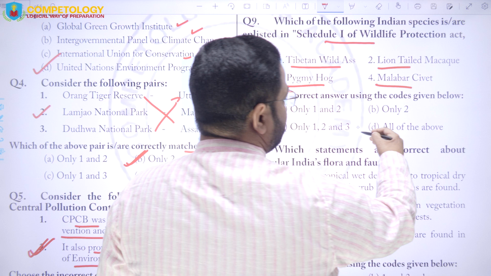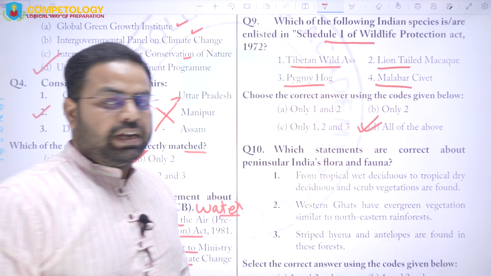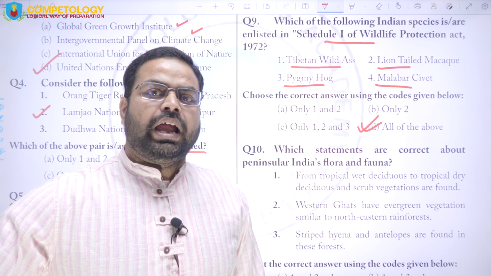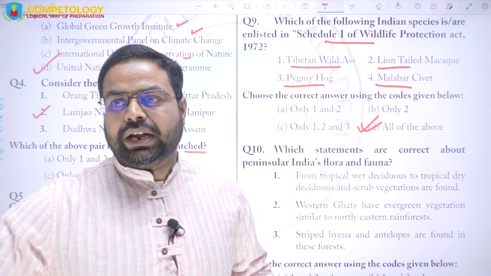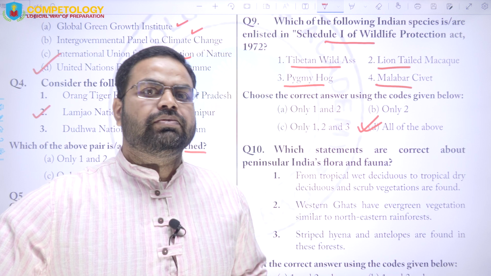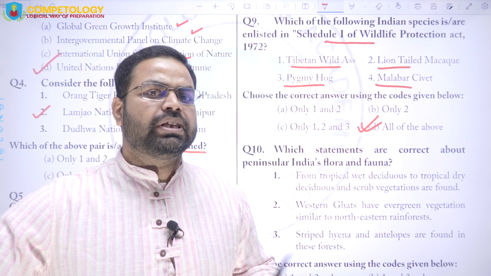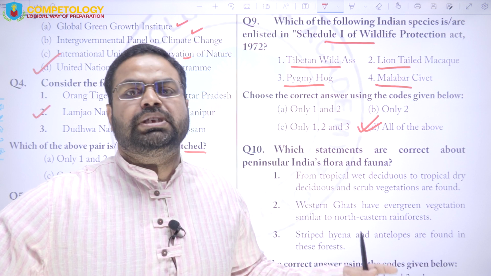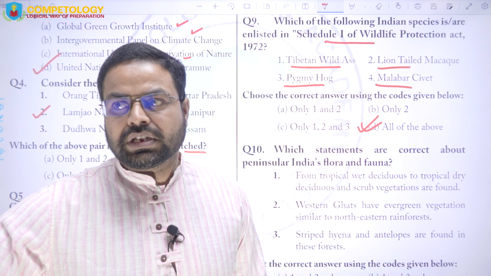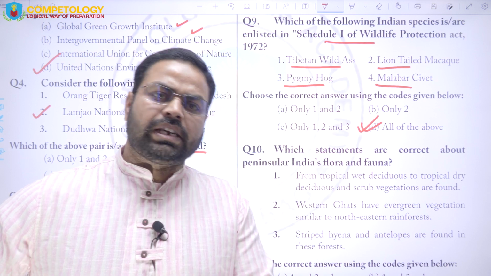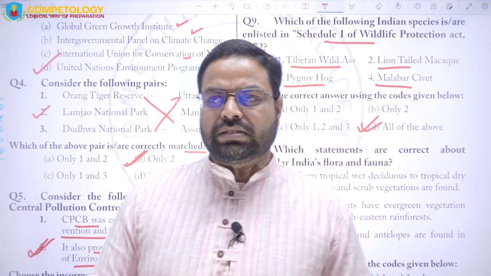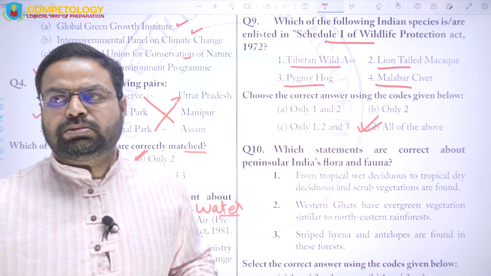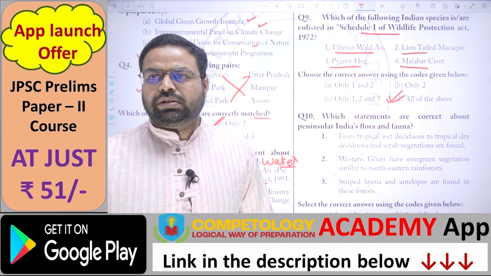In fact all of them are listed in Schedule 1 of the Wildlife Protection Act because all of them are endangered species, and Schedule 1 provides them protection from hunting, from illegal trade, from transport and various other things. Causing harm or death of any of these species is a punishable offense under the Wildlife Protection Act. And in this list you will find many other organisms also, like cheetah, clouded leopard, dugong, golden langur, and various other animals, right?